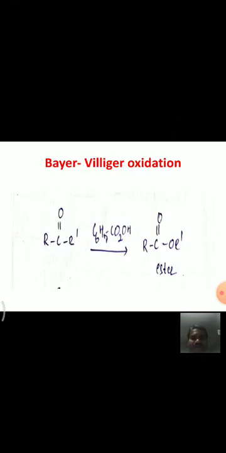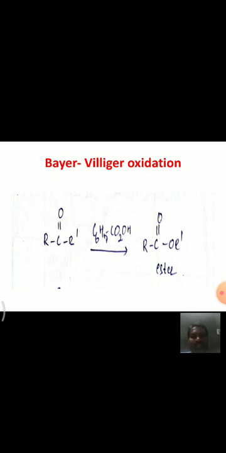And then the next reaction is Baeyer-Villiger oxidation. In this oxidation, generally ketones are involved, cyclic ketones as well as acyclic ketones. That means in the presence of peracids like perbenzoic acid, peracetic acid, trifluoroperacetic acid, these acyclic ketones and cyclic ketones undergo oxidation to form esters and lactones.